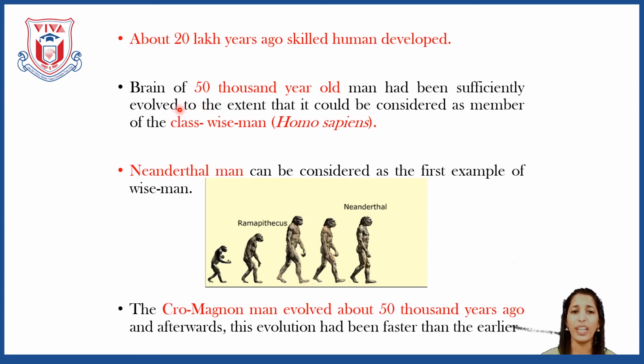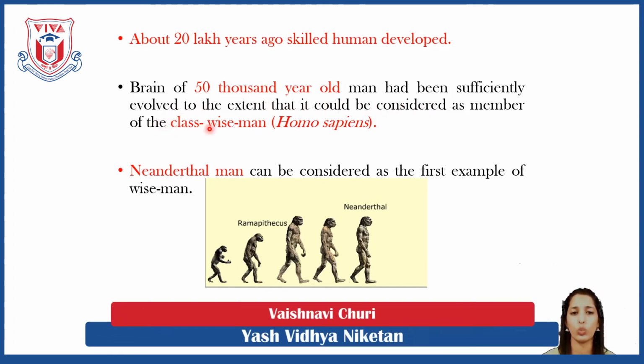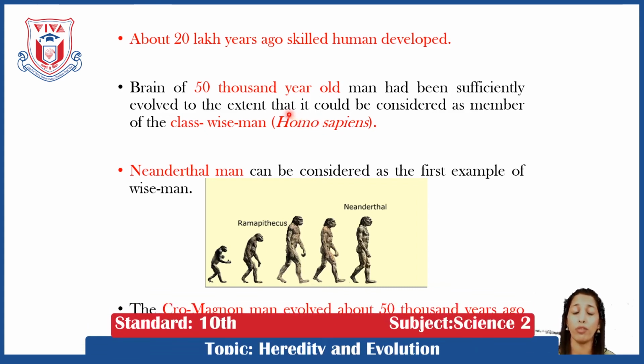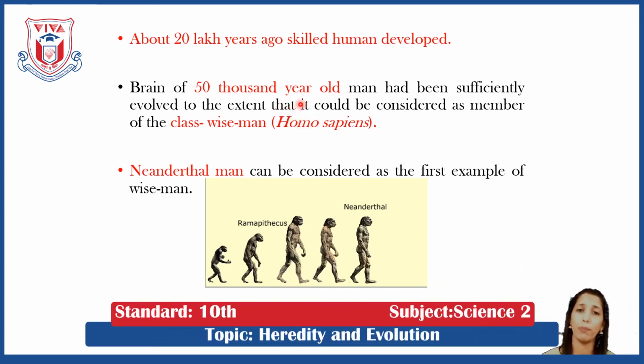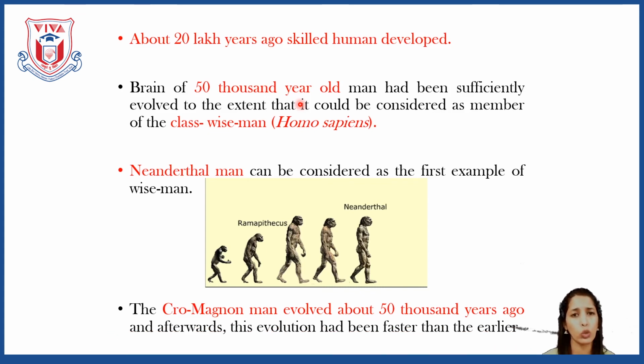Okay. The brain of the 50,000-year-old man had sufficiently evolved to the extent that it could be considered a member of the class of wise man, that is, Homo sapien. We belong to Homo sapiens sapiens, right? So in the Homo sapien class, the 50,000-year-old man had a developed brain. It was developed enough that it belonged to a wise man, a man having intelligence. So it belongs to Homo sapiens.